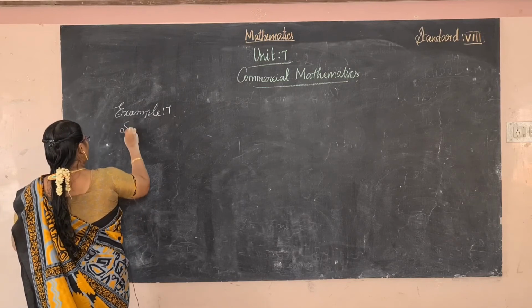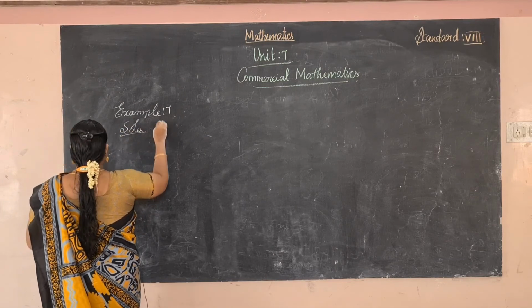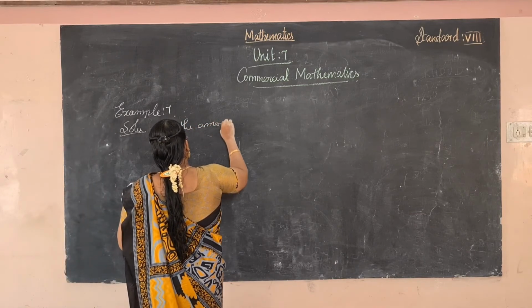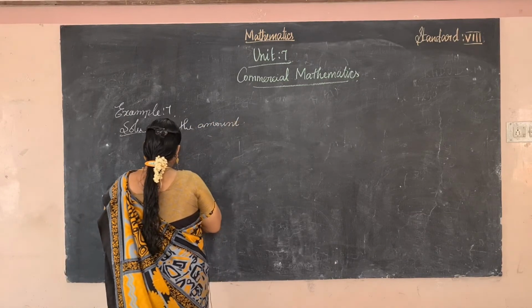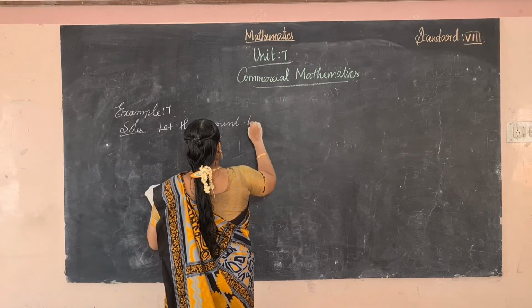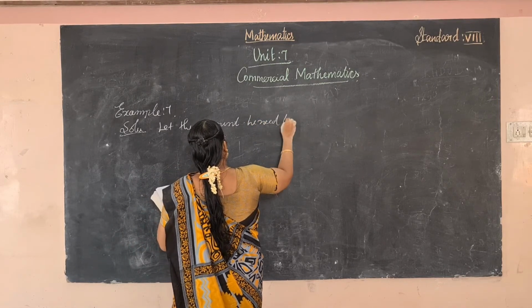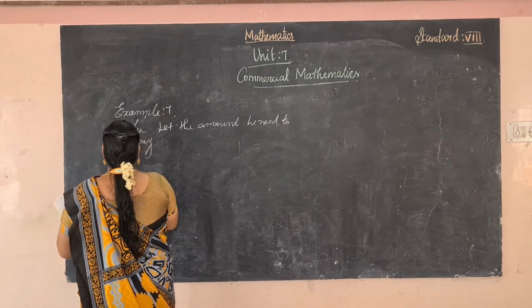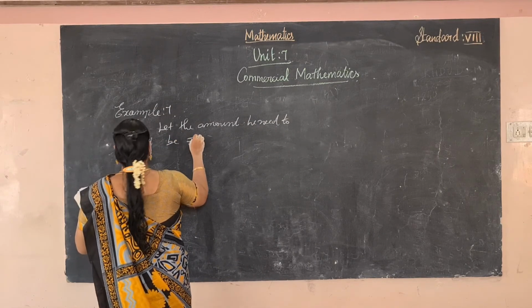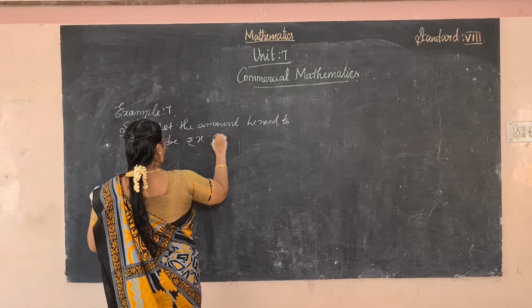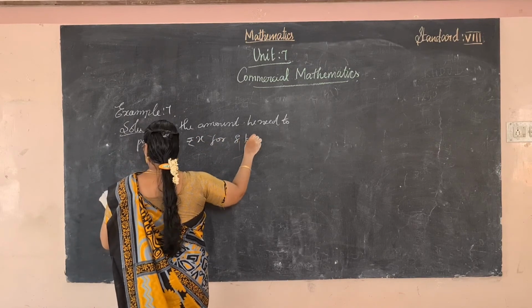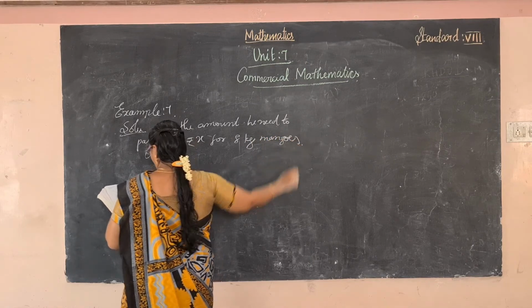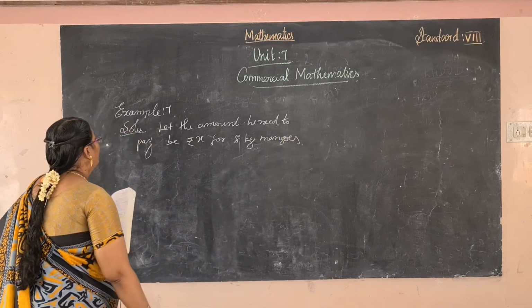So solution, let the amount he need to pay be rupees X for 8 kg mangoes. Okay, right.